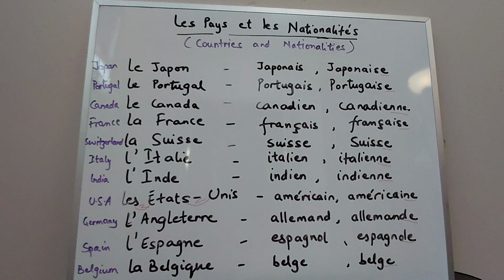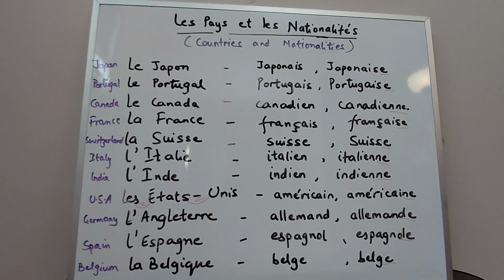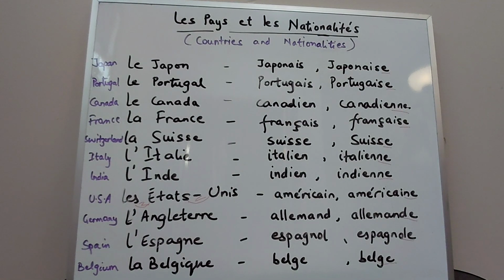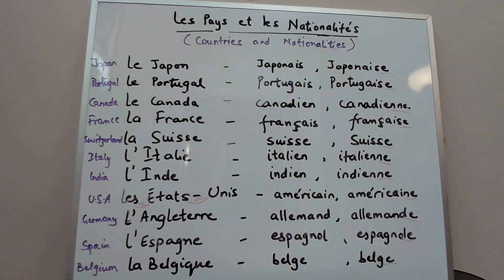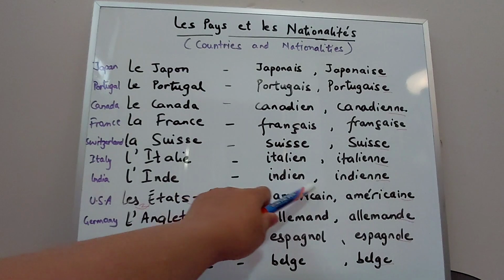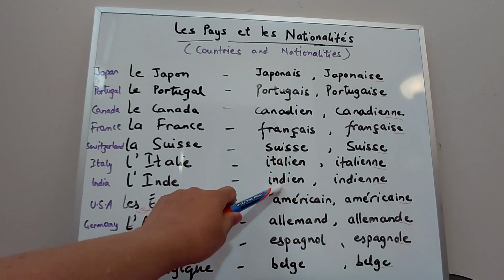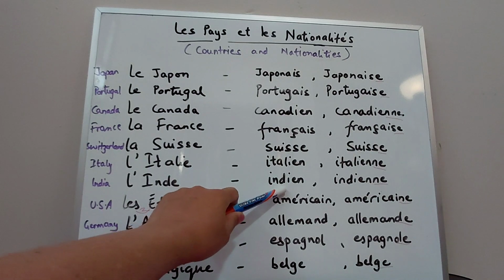Okay, now these are the names of the countries. Now we will be discussing the nationalities. When we talk about nationalities, they describe people who belong to that place, right? For example, let's say I am Indian. Because I'm a girl, I will say je suis indienne. Now if a boy is there, he will say je suis indien.